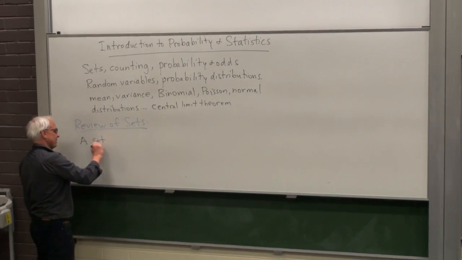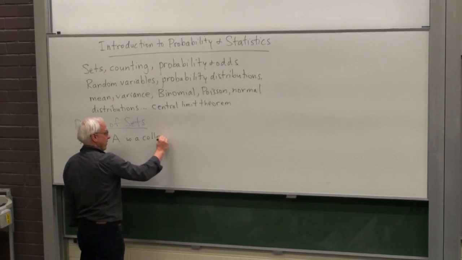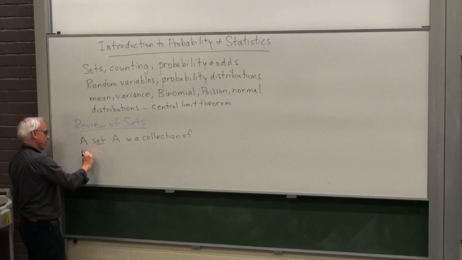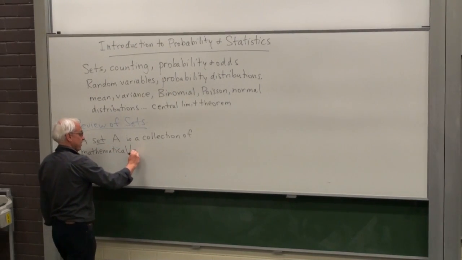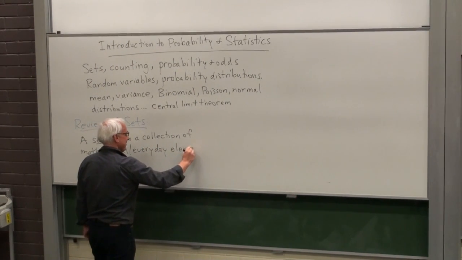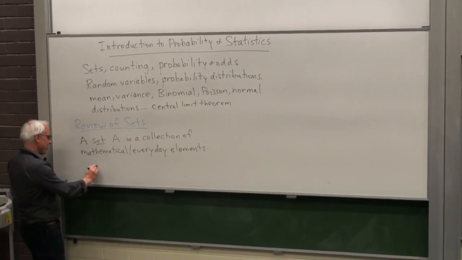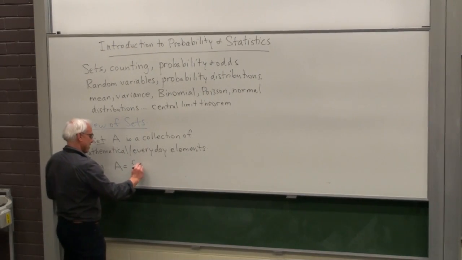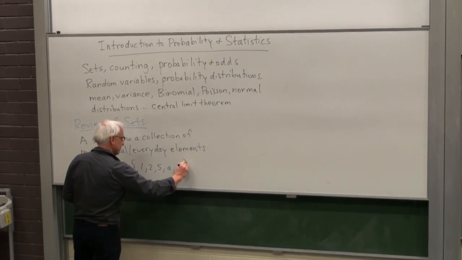A set, say A, is a collection of some kind of usually mathematical or maybe everyday elements. So for example, we might have A is the set 1, 2, 5, a triangle.